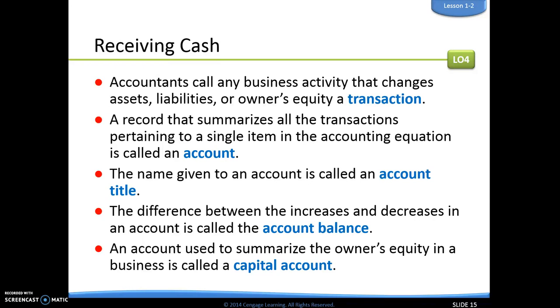Each of those is going to have an account title, which is simply the name that gets given to the account. And then we also have the account balance, which is the difference between when it increases and when it decreases. We also have something called the capital account, which is an account that's going to be used to summarize the owner's equity. We call that the capital account.